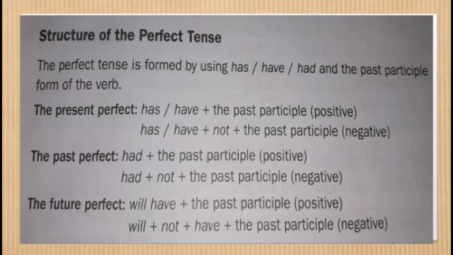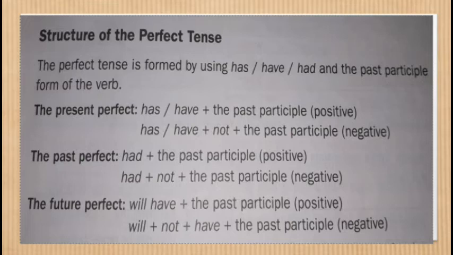So this one is for the positive sentences, and for the negative sentences we are going to use subject plus had plus not plus past participle of the verb plus object, and this is for the negative sentences. Okay, so you have to use not in negative sentence after the auxiliary verb had and before the main verb